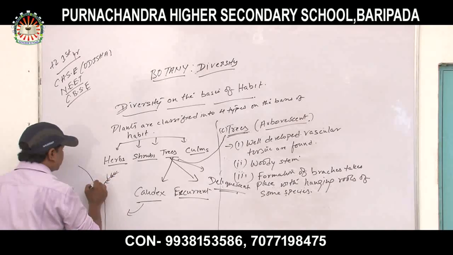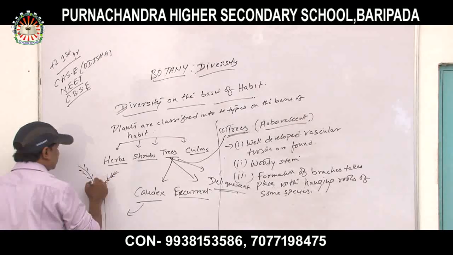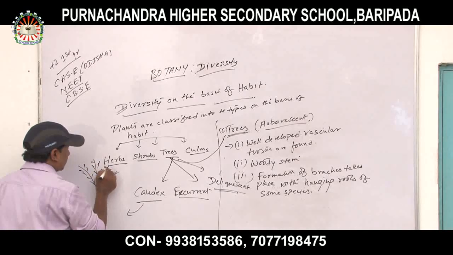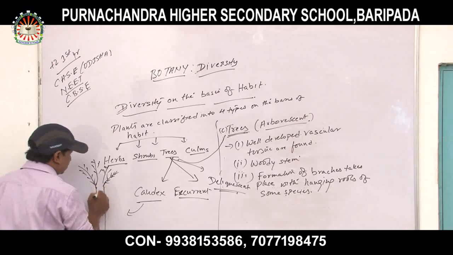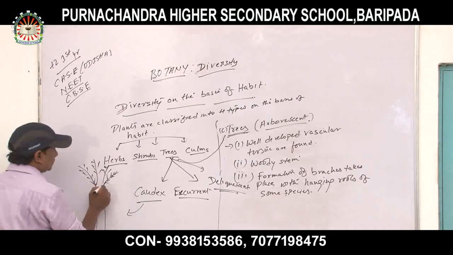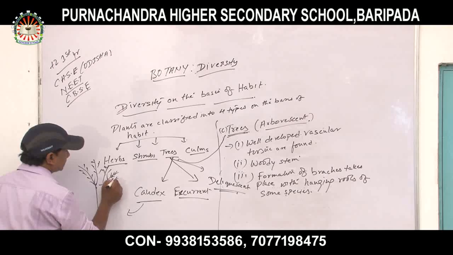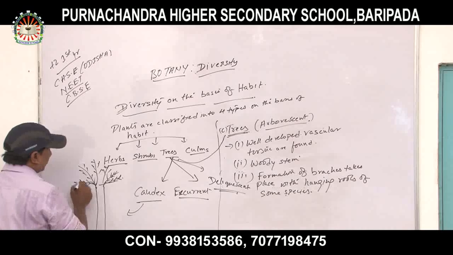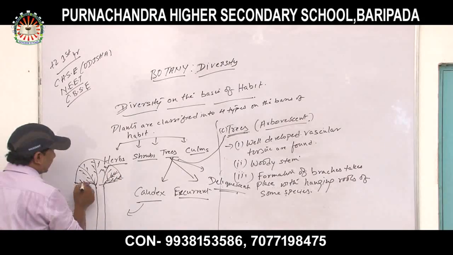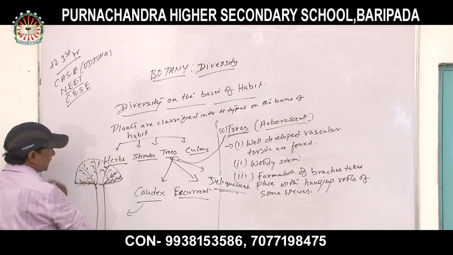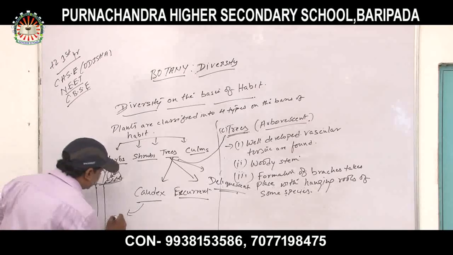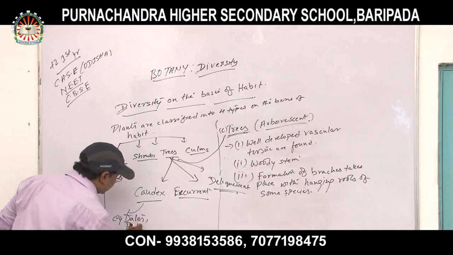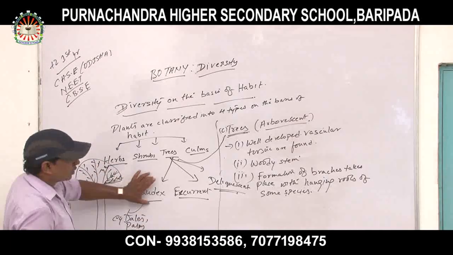It remains unbranched; no branch formation takes place in caudex. Crown-like leaves are present. The best examples of caudex are dates and palms.